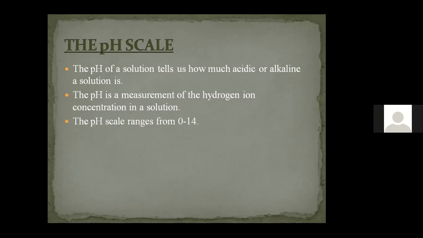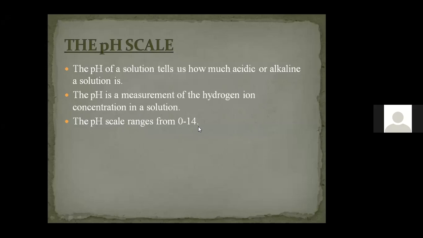So pH is basically the scale which will be used to measure how acidic or how basic a solution is. By using litmus paper, we can identify whether it is an acid or a base, but we cannot identify the extent of acidity or basicity, or alkalinity. So in order to measure that, we use the pH scale. The range of the pH scale is from 0 to 14.